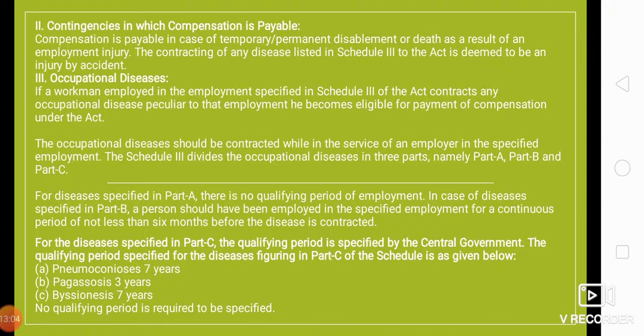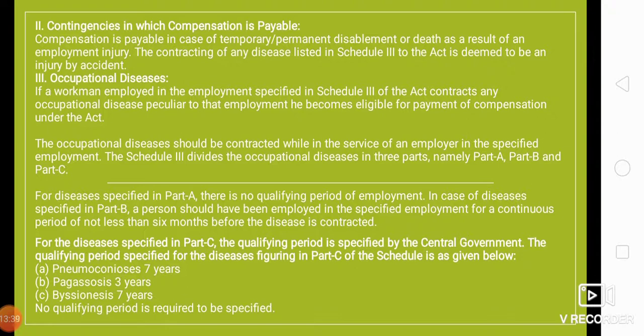So for diseases specified in Part A, there is no qualifying period of employment. In case of diseases specified in Part B, a person should have been employed in the specified employment for a continuous period of not less than 6 months before the disease is contracted. For the disease specified in Part C, the qualifying period is specified by the central government. The qualifying period specified for the disease figuring in Part C of the schedule is as given below.